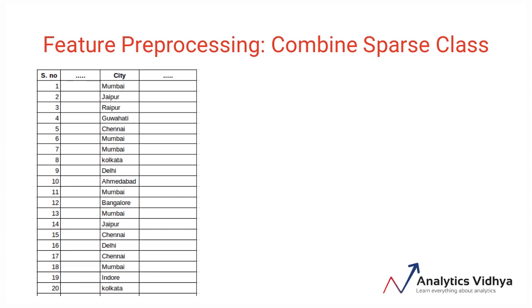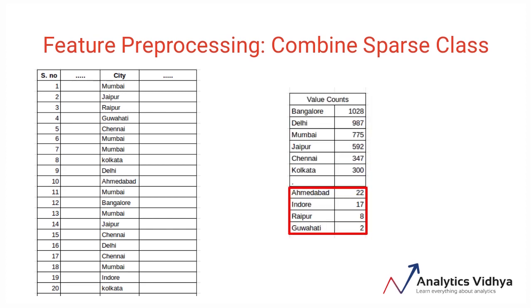Well, here's the trick. We can combine sparse classes. But wait, what are sparse classes? Classes with relatively low frequency are known as sparse classes. Here's the value count for different cities. Cities having very low frequency, like Guwahati, Raipur and Indore, are less frequent in the data compared to other cities. Since these cities have a very low frequency, we can combine them under a new category, other, to reduce the number of unique categories. And this will not explode the dimensionality of the dataset either.